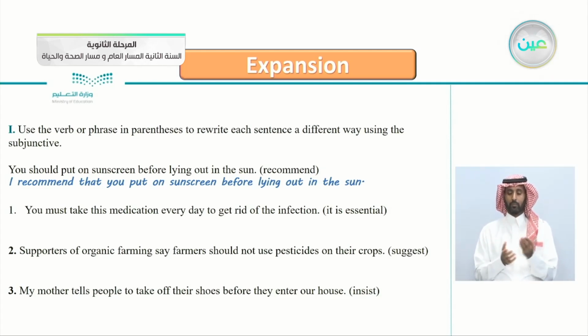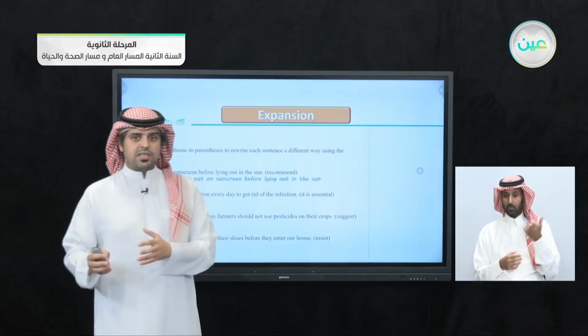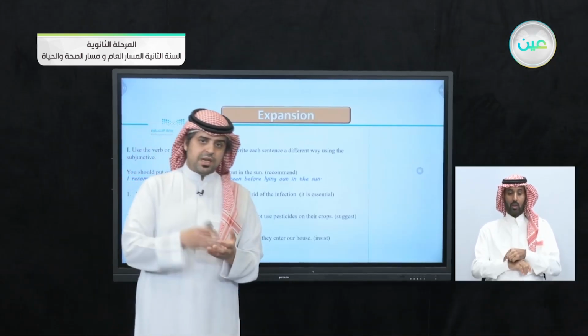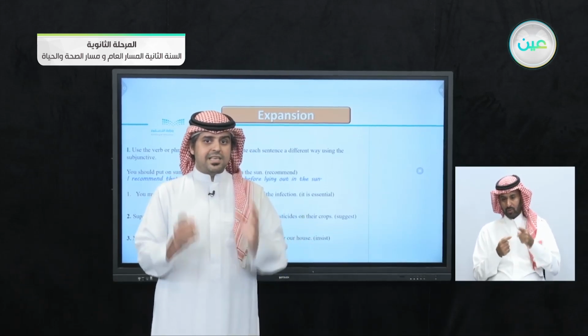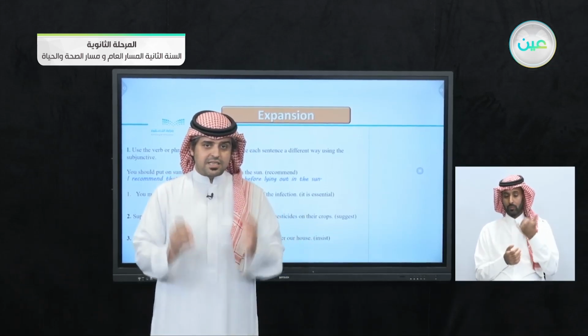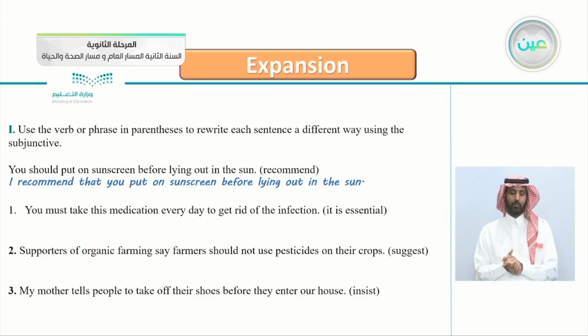So let's do the first one now. Number one: you must take this medication every day to get rid of the infection, and you say it is essential. So the pharmacist or the doctor is telling you to take this medication every day to get rid of the infection, and it is essential, it is necessary. So how do we rewrite this sentence using the subjunctive?